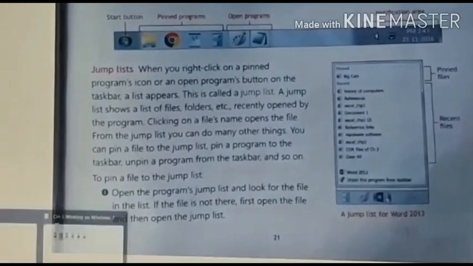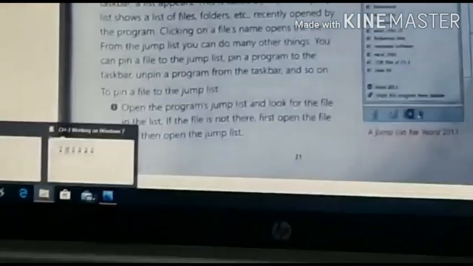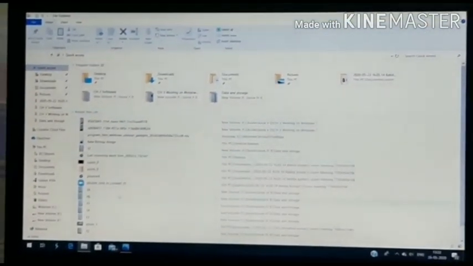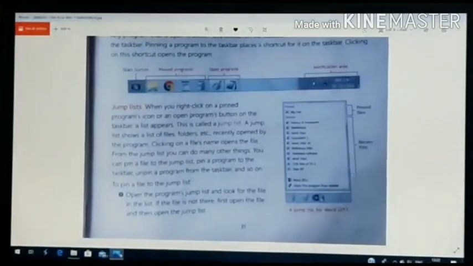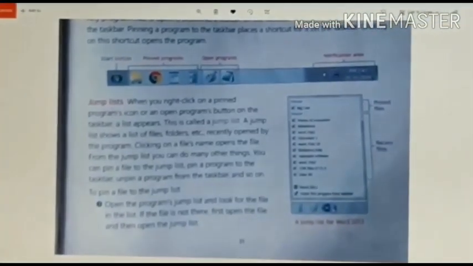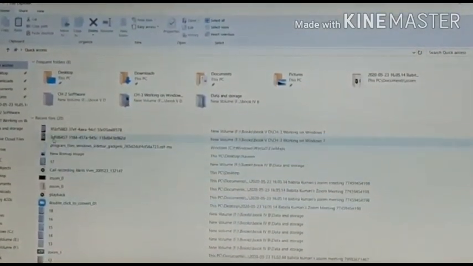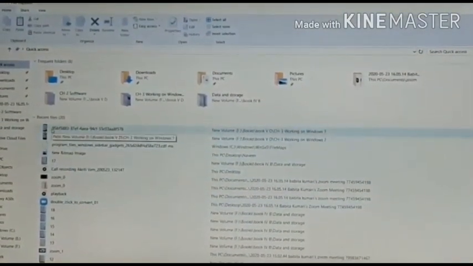Let's open the folder. See, you can see the recent files. It means that the jump list carries the recently opened files. So you can see the number of files we have recently opened. So this is the jump list.